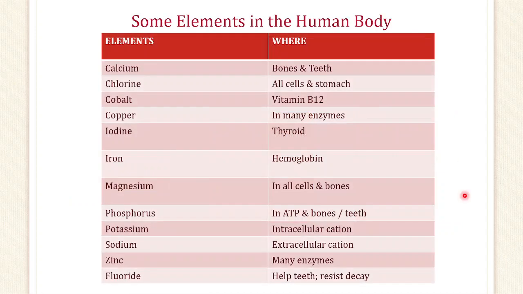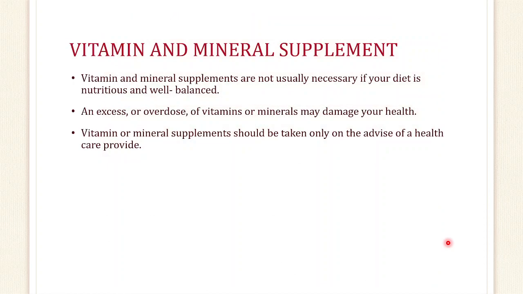Now coming to the elements in the body, you can see that calcium is present in the bone and teeth, chlorine in all cells in the stomach, cobalt in vitamin B12, copper in many enzymes, iodine in the thyroid, iron in hemoglobin. So all these things are there. Here in this chart table we can see the elements and the places in the body where they are present.